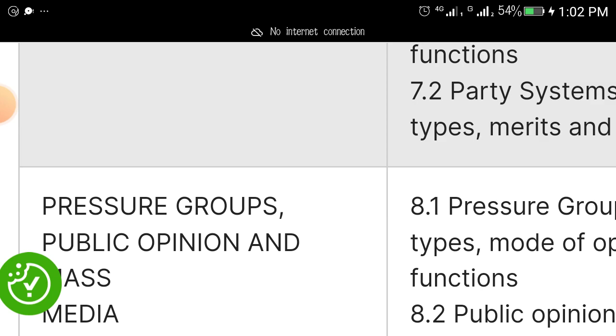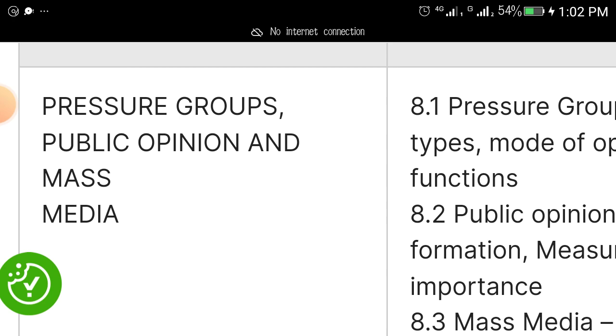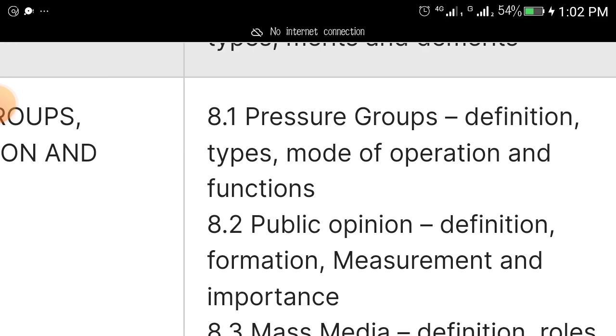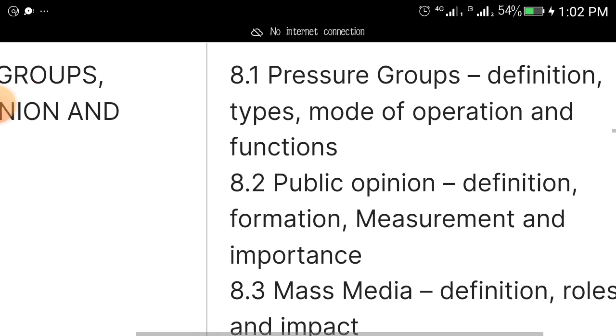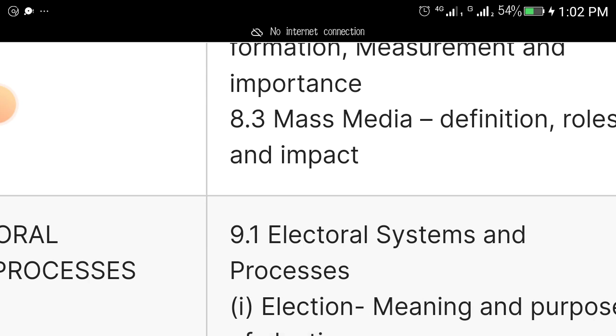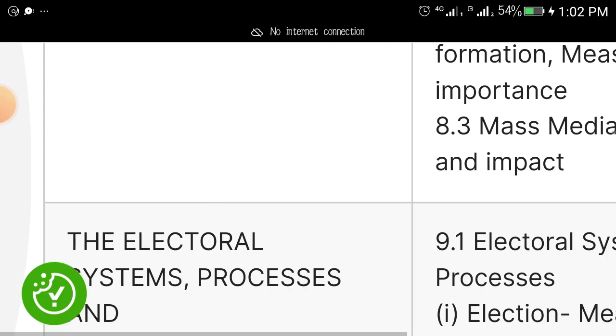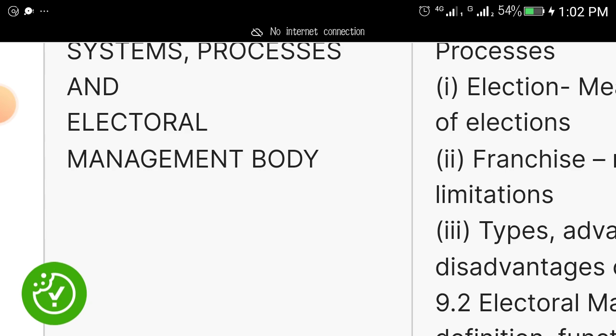Another topic is pressure groups, public opinion, and mass media. Definition of pressure groups, types of pressure groups, modes of pressure groups and functions. Public opinion: definition of public opinion, formation of public opinion, measurement and importance of public opinion. Then mass media: definition, roles and impacts.